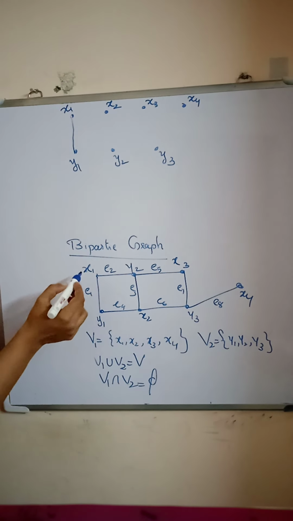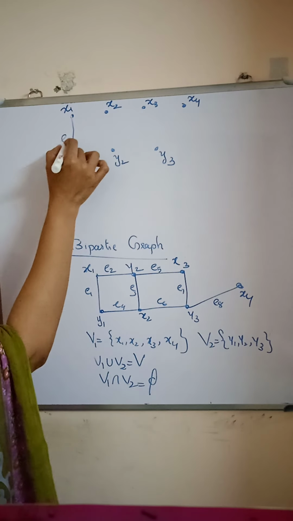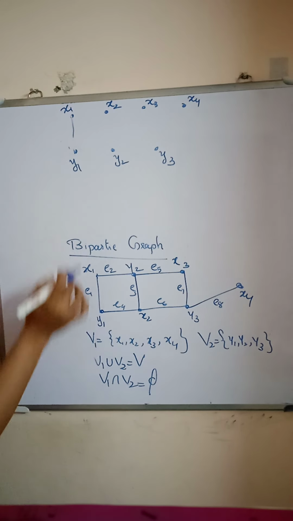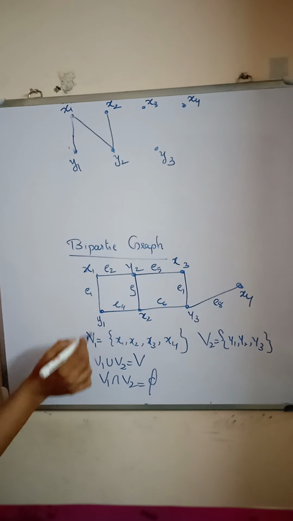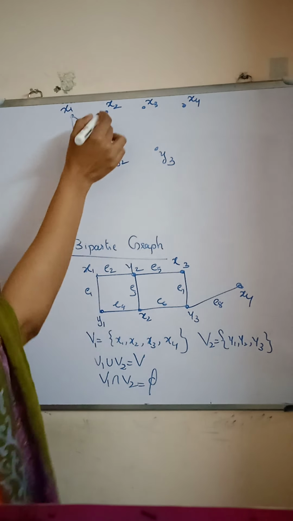So here E1 is x1 y1. What is E2? x1 y2. So connecting like this, next E3 is x2 y2. What is E4? x2 y1.